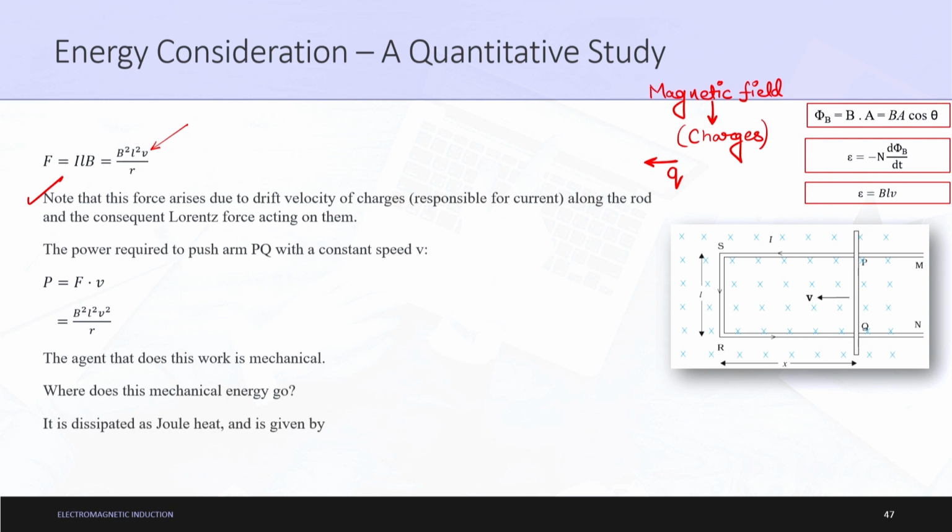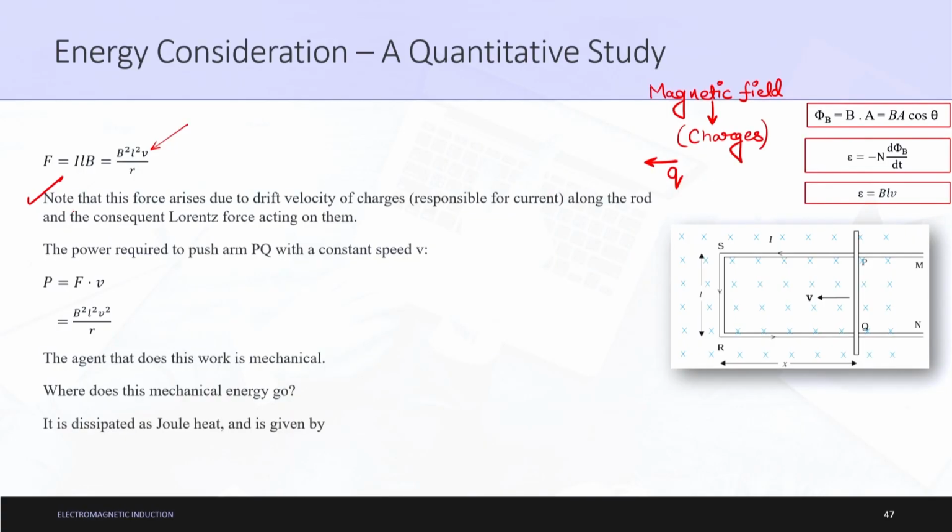Note that this force arises due to the drift velocity of charges, which is responsible for current. We already know why current happens. Current happens due to movement of charges, because movement of charges creates a potential difference, hence we get our current electricity concept. So, this force arises due to drift velocity of charges responsible for current along the rod, which rod? This rod, and the consequent Lorentz force acting on them.